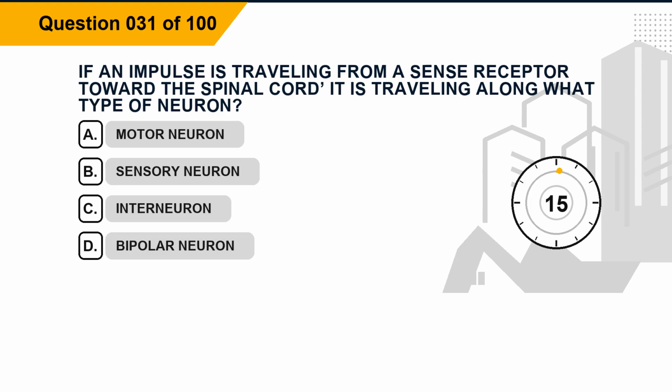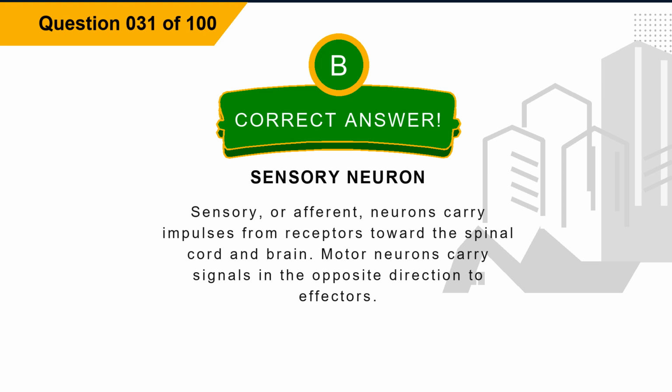Question 31. If an impulse is traveling from a sense receptor toward the spinal cord, it is traveling along what type of neuron? Option A, motor neuron. Option B, sensory neuron. Option C, interneuron. Option D, bipolar neuron. The correct answer is option B, sensory neuron. Explanation: sensory, or afferent, neurons carry impulses from receptors toward the spinal cord and brain. Motor neurons carry signals in the opposite direction to effectors.